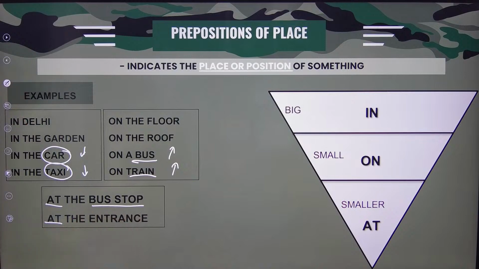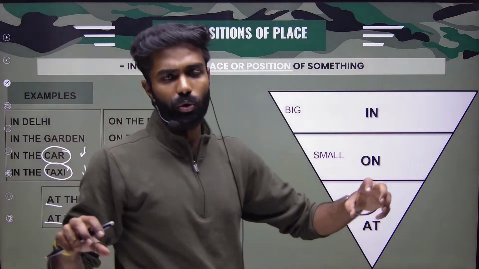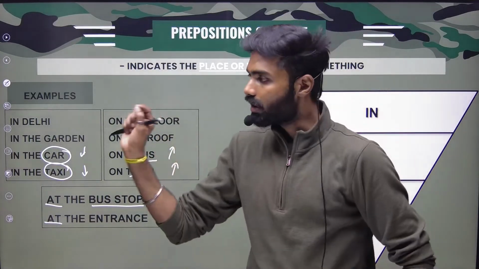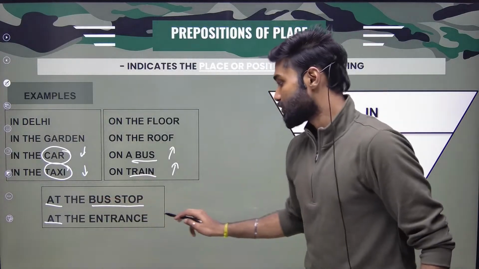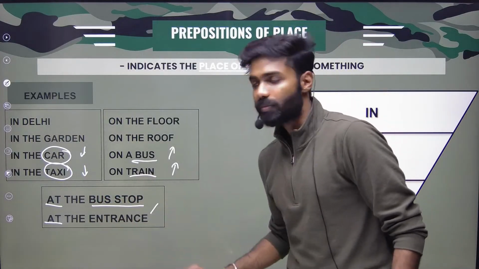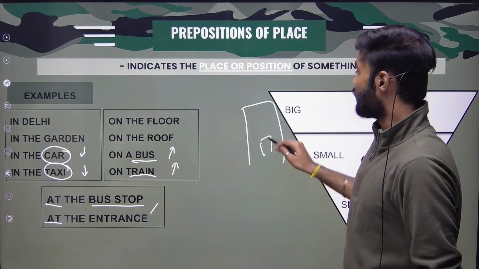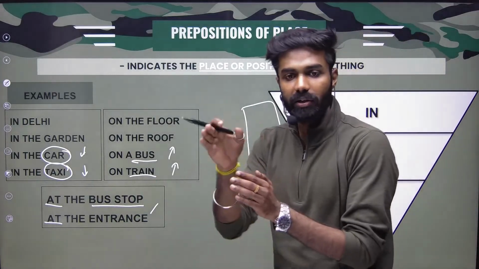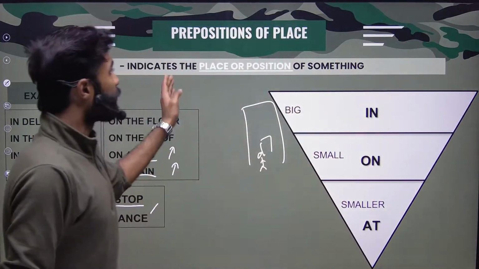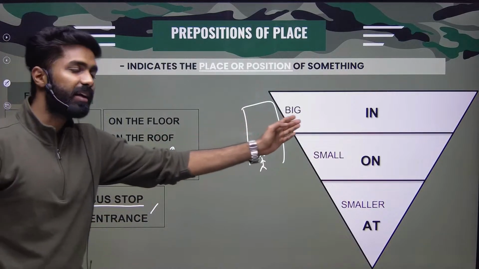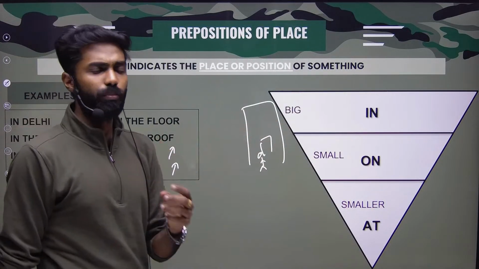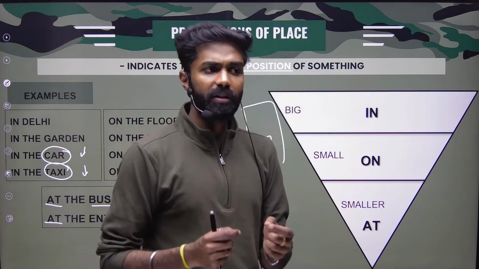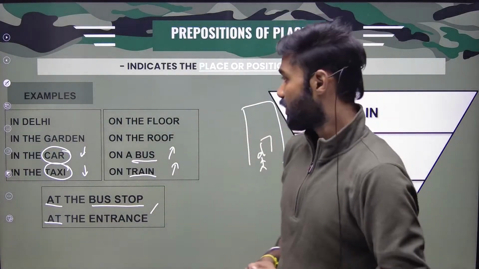At the bus stop. The bus stop means we have a long road and other things, but the bus stop is a specific area, like pointing out a particular area, right? So at the bus stop, at the entrance. Entrance means you have a house and an entrance, right? We are talking about a particular area or space, an accurate area: at. Prepositions of place is nothing but this: if the area is bigger, use in. If the area is smaller, or if you can stand on it, and the area is comparatively smaller, you can use at, right?